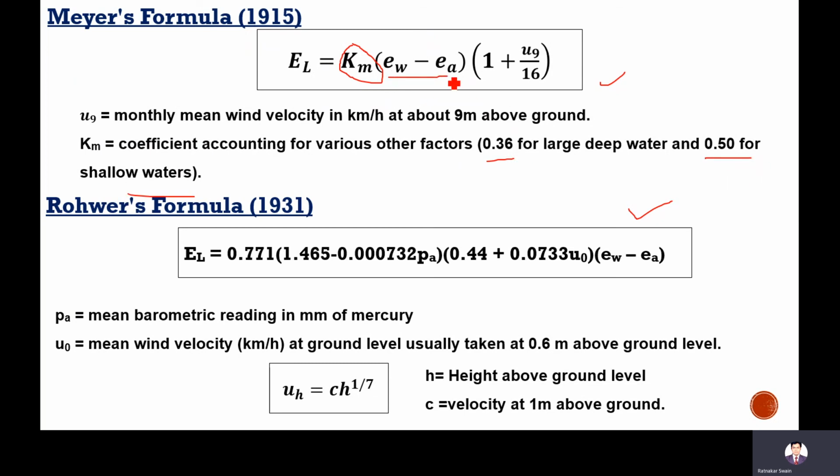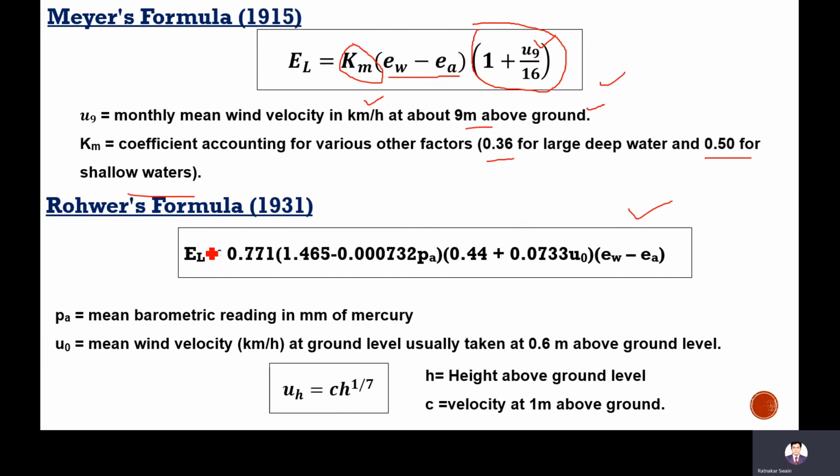Ew minus Ea is the difference in vapor pressure. Next is the wind factor, 1 plus U9 by 16. U9 means the mean monthly wind velocity in kilometers per hour at about 9 meters above ground. So 1 plus U9 by 16. Different authors have considered the velocity factor differently.